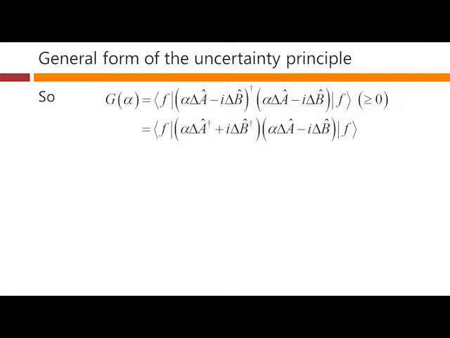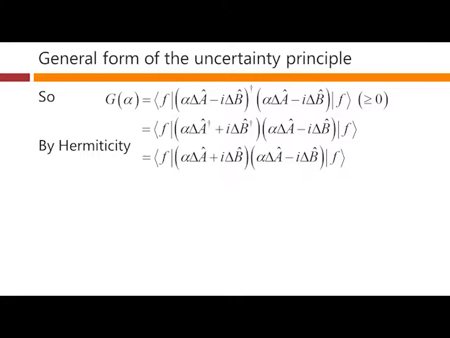So the Hermitian adjoint of i times delta B would be minus i times delta B Hermitian adjoint. And with the minus sign in front here, that ends up flipping those signs round. And by hermiticity of these operators, A and B, of course, that means, and the delta A is also Hermitian, that delta A dagger is just the same thing as delta A, and similarly delta B dagger is just the same thing as delta B.